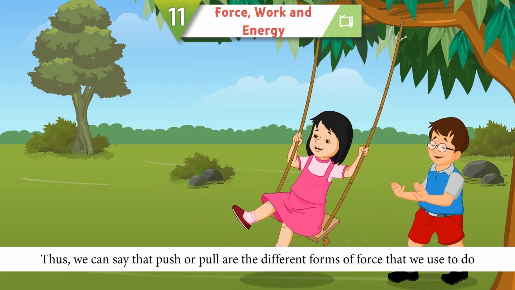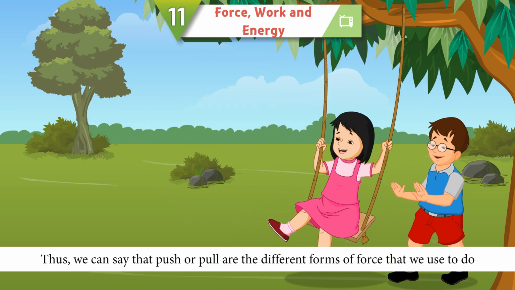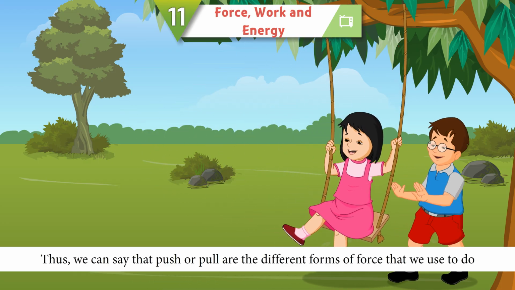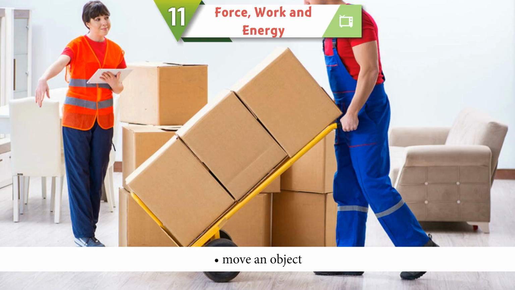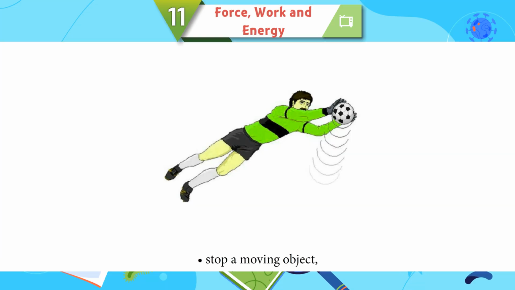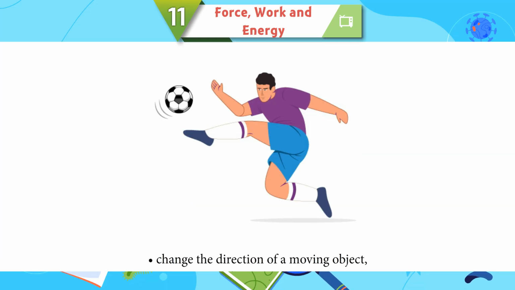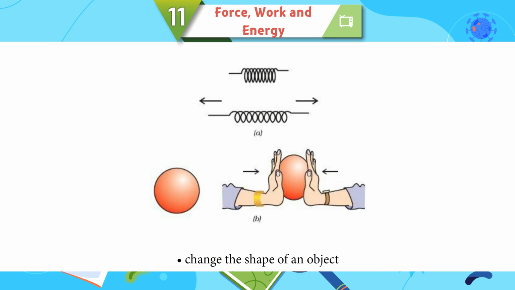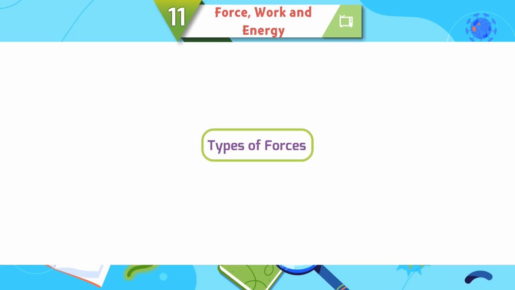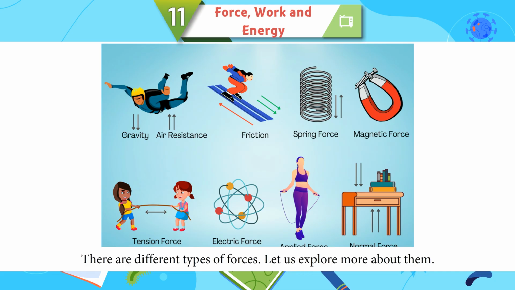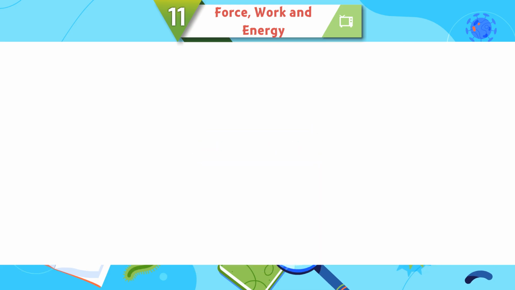Thus, we can say that push or pull are the different forms of force that we use to do different activities. Force can move an object, stop a moving object, change the direction of a moving object, change the shape of an object, change the speed of a moving object. Types of forces. Let us explore more about them.